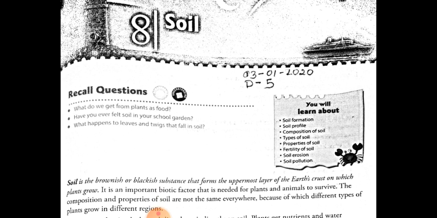As in the previous class, we were studying our chapter number 8, soil. So, what is soil, my dear students? Soil is the brownish or blackish substance that forms the uppermost layer of the earth's crust on which plants grow. Soil is the brown or black colored substance that covers the upper layer of the earth, and here plants grow. Not only plants grow, but all the living organisms